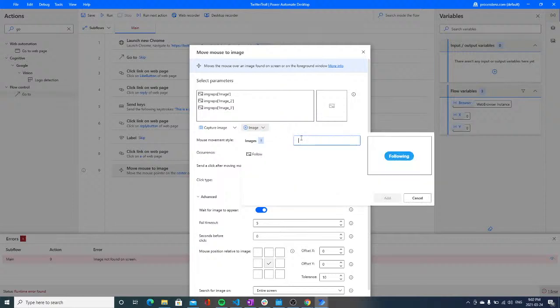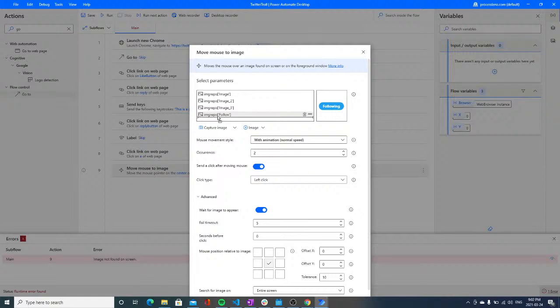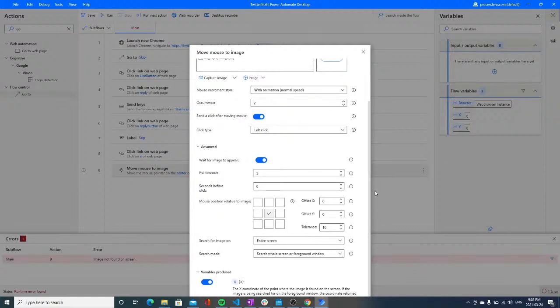So we have all of the images that we would like to add, and yeah, we do not want this one, we do want this one. So let's give it one final try.